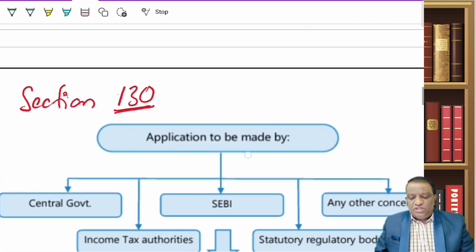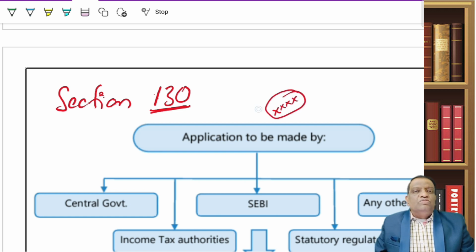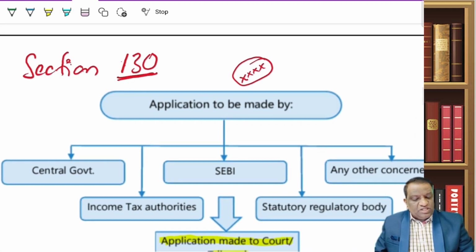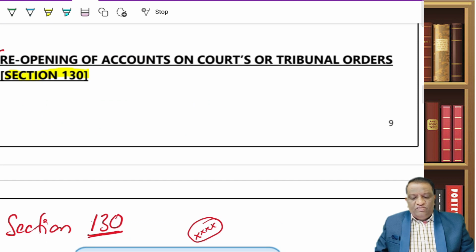From your examination perspective, this is the most sought-after question. This is what has been asked in multiple attempts. I will take you through the questions. But first, let us try to digest what these compulsory revisions are, where you are asked to revise your accounts because of an order by the tribunal.